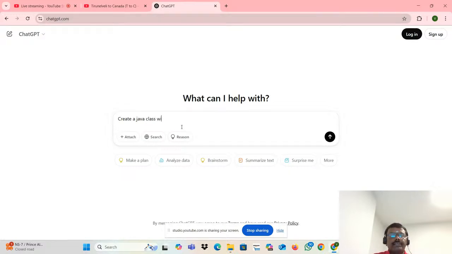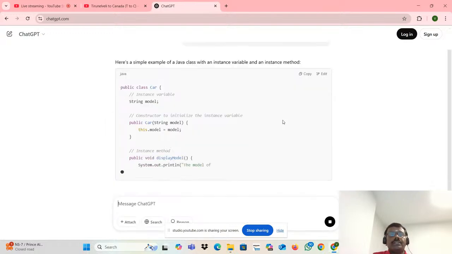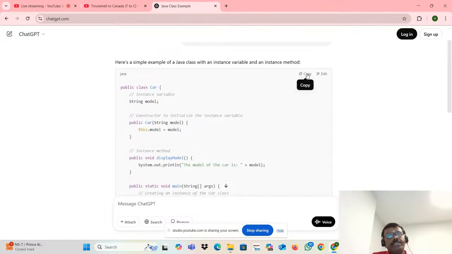Create a Java class with an instance variable and an instance method. Create an example with a Java class with an instance variable. Press enter. See, automatically your program is ready. You simply copy, paste it and use it.